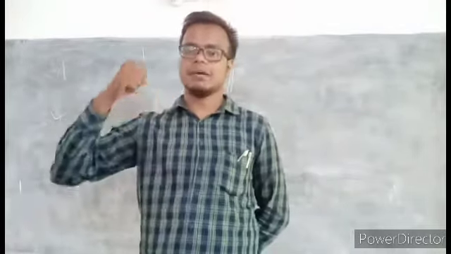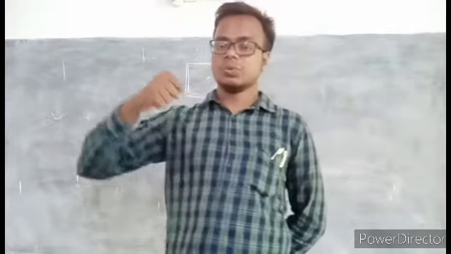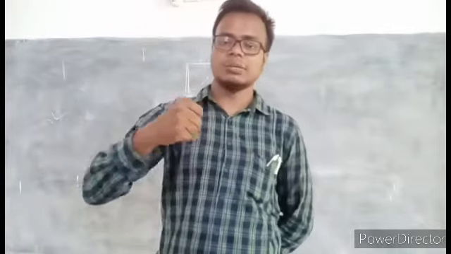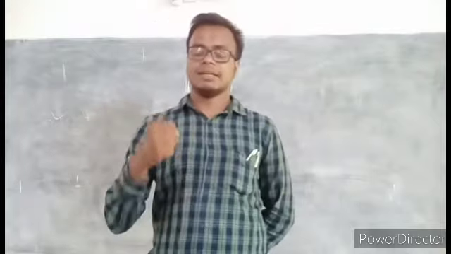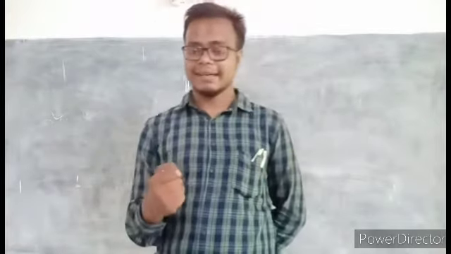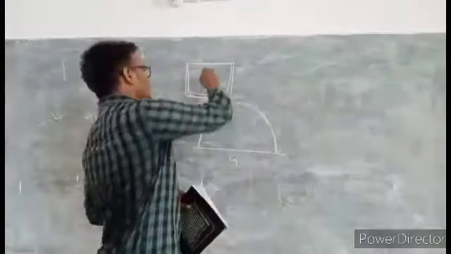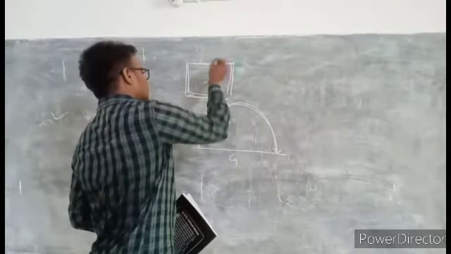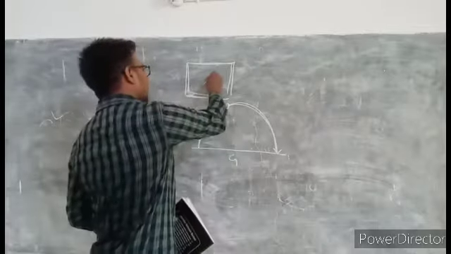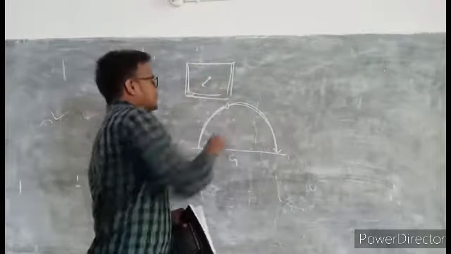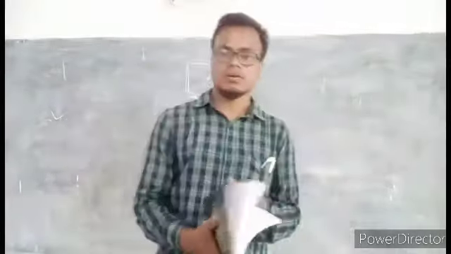By using a hammer, I will fix a nail. During the motion of the hammer, it has some kinetic energy. That kinetic energy gives pressure to the nail and it will fix in the wall.